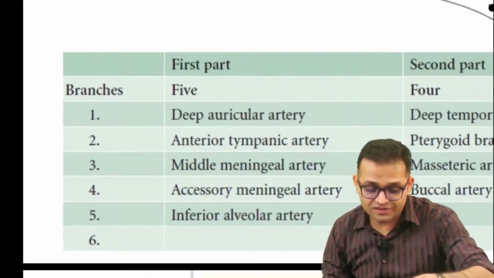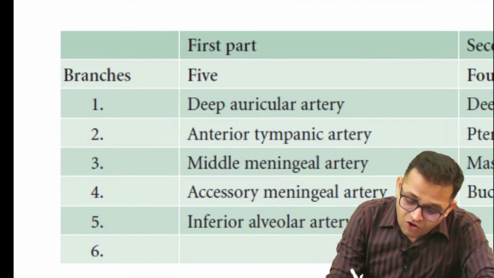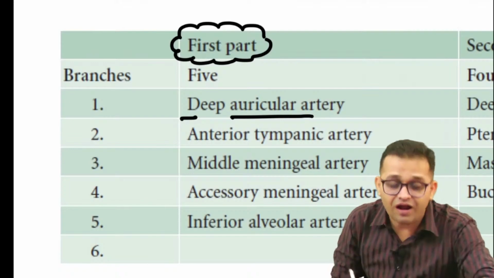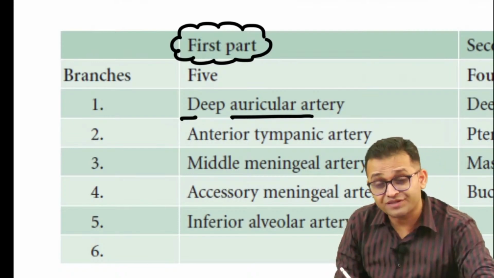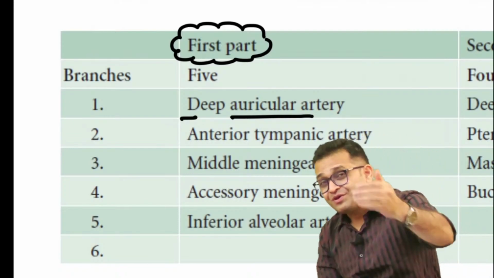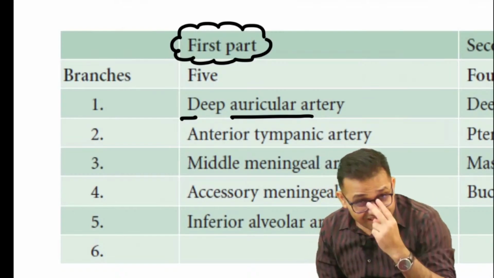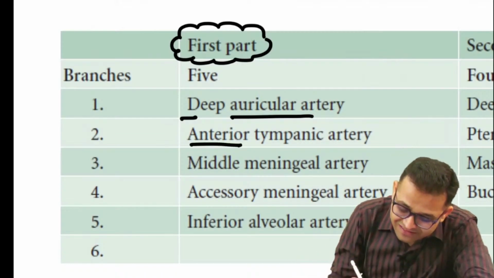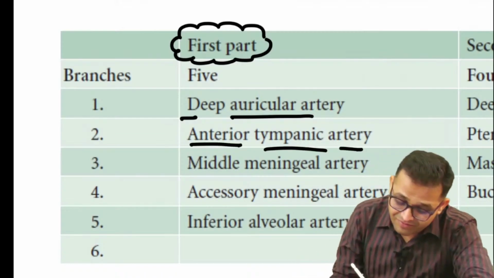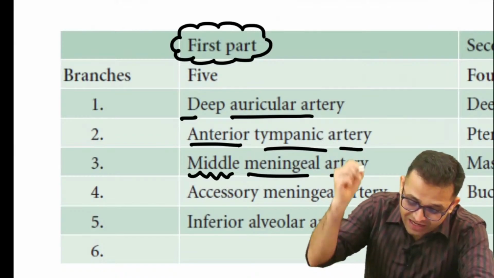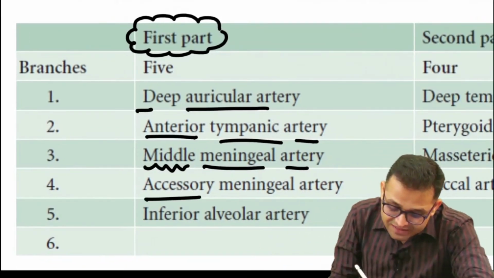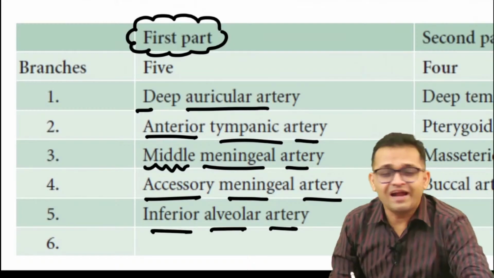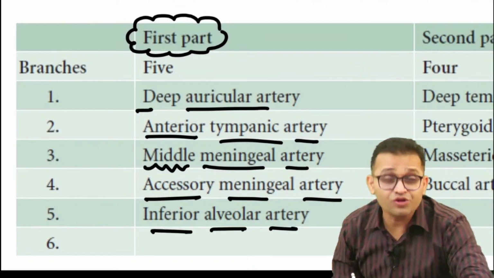You can see, you can revise with this table. Fine, can you observe, first part it is giving the branches, deep auricular artery. Break the name and think about it. नाम को तोड़ो और सोचो. मैंने पहले कहा है, मिर्जा गालिब कहते हैं सारे राज नाम में दफन रहते हैं. Yes, then anterior tympanic artery, then mamma middle meningeal artery, and then amma accessory meningeal artery, and then inferior alveolar artery. At the end I will create one mnemonic also for all of you.